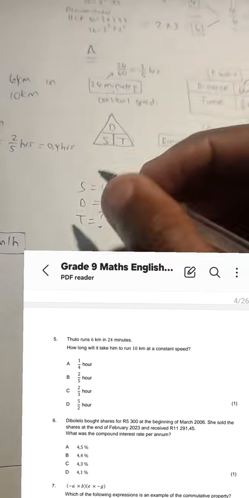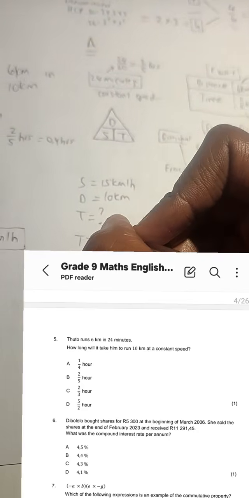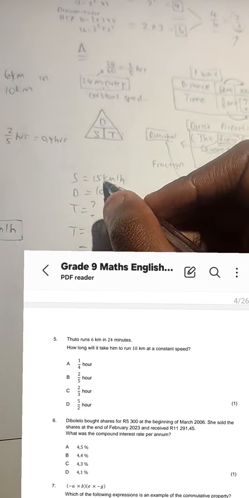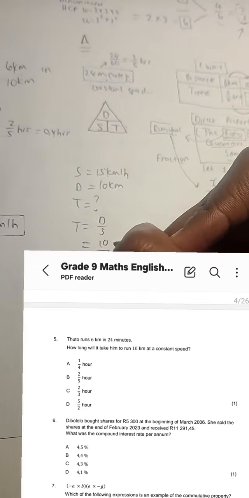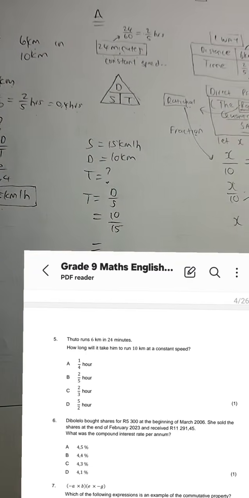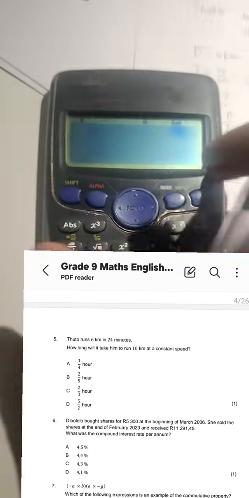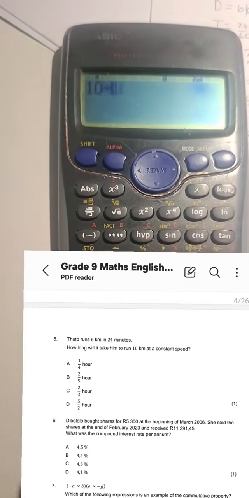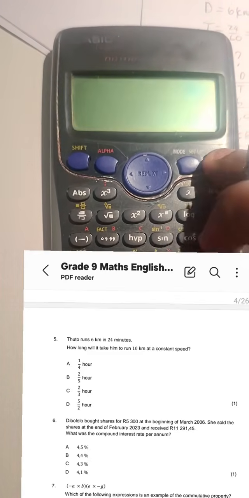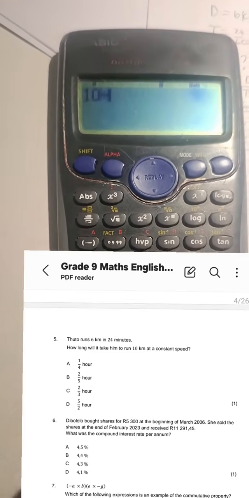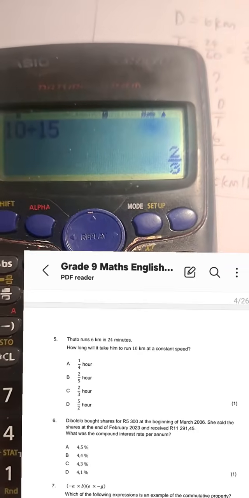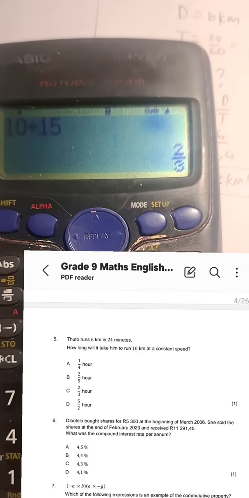Remember, time is going to be what? Distance over speed. So we say T is equal to D over S, and then we substitute. D is 10, S is 15. Calculator, 10 divided by 15. Simplification would be straightforward. We should be able to see that actually from our calculator. What is 10 divided by 15? We get, there it is again, 2 over 3 hours.